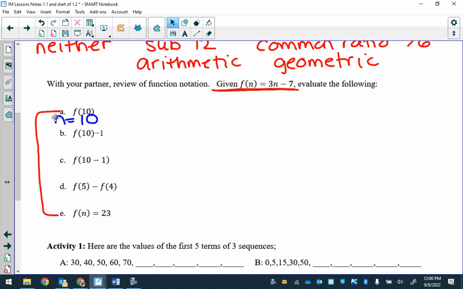What did you have to do? This is correct. What did you have to do? Yeah. Multiply 10 minus 1. Okay, so 10 minus 1 is what? 9. So then we're finding f of 9, which ends up being 3 times 9, which is 27, minus 7, gives you 20. Okay? Then for D, the correct answer is 3. Okay? You had to find f of 5 first, which was what?